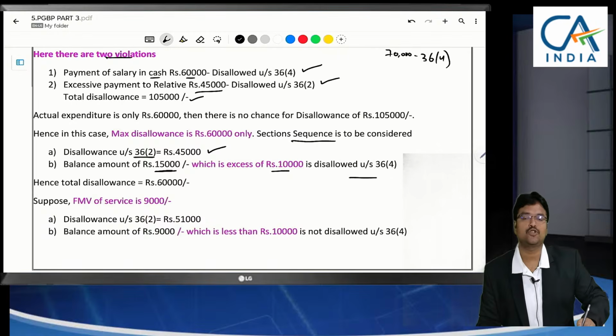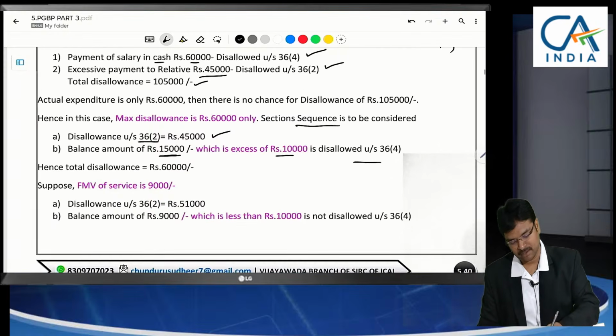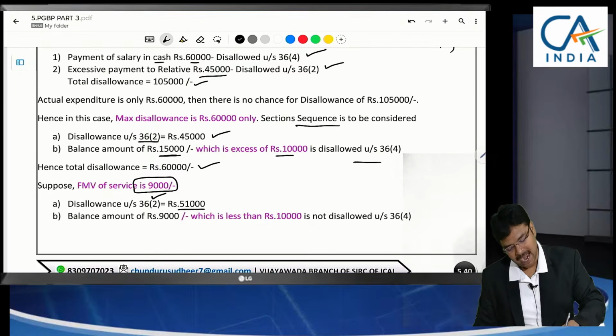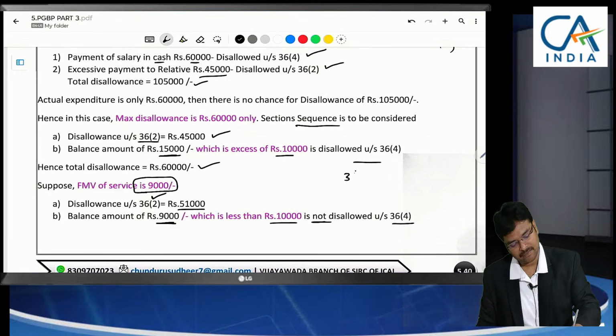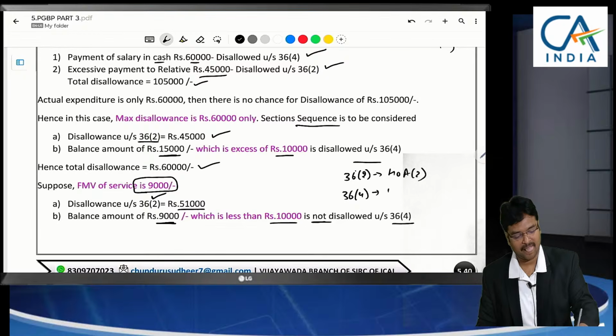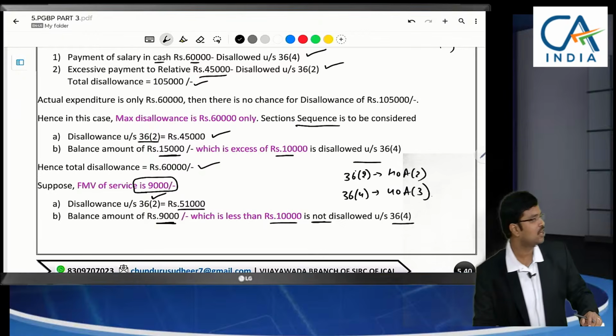Sir, if the balance comes to less than 10,000, here is the example. Let us assume fair market value is 9,000 and we have paid 60,000. Now, 51,000 will be disallowed under section 36(2), and the balance amount 9,000 is less than 10,000. Hence, no disallowance under section 36(4). Earlier, this section 36(2) was 40A(2), and 36(4) was 40A(3). These section numbers have been changed, and the concept is the same.